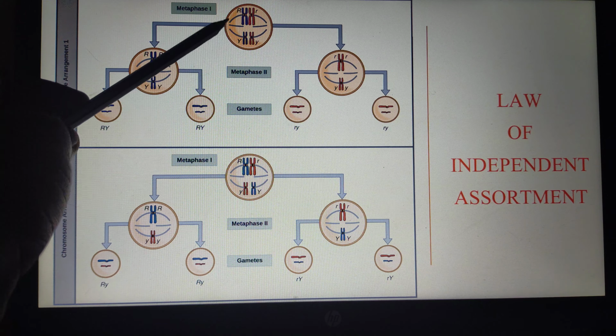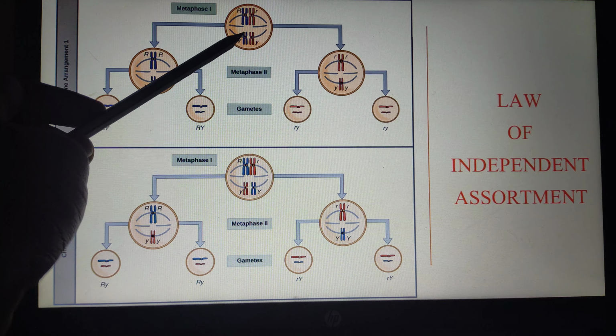So this is a diploid condition. This is a diploid cell. Now this diploid cell is in metaphase, so the chromosomes are aligned in the equatorial plane. After the metaphase, anaphase will occur. The chromosomes will separate. See this condition.